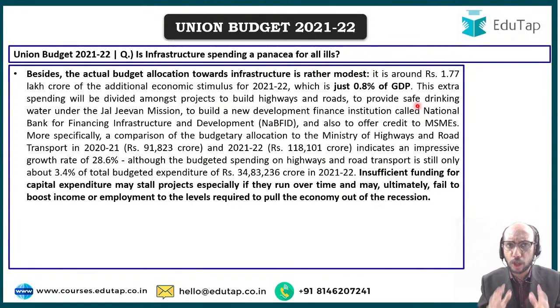And even if we talk about the amount of money that we are going to spend towards infrastructure creation, it is not much. It is around rupees 1.77 lakh crore of additional economic stimulus, which is just 0.8% of GDP. So these numbers have been presented to you.